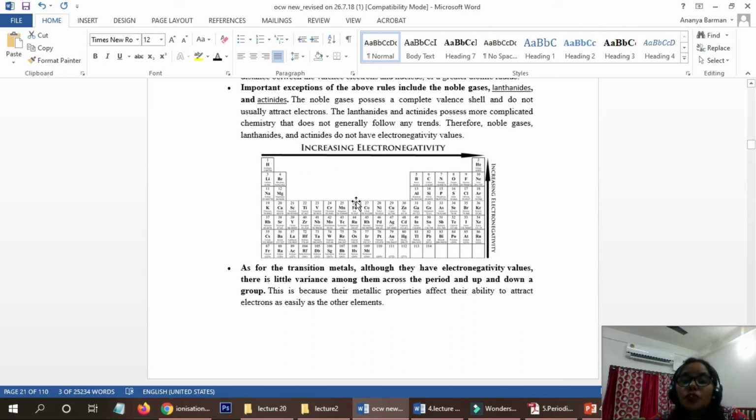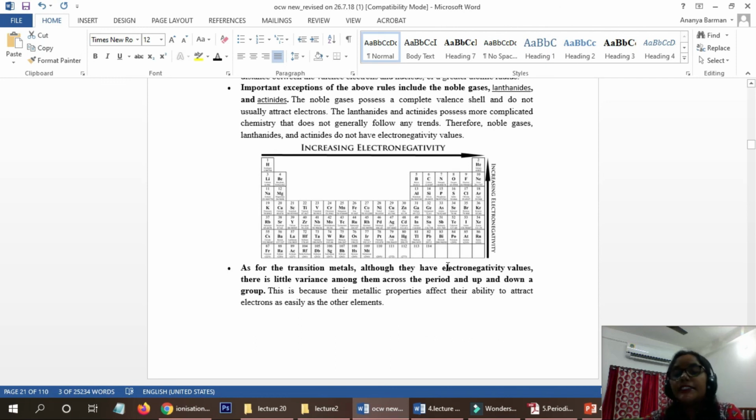If we go towards the right side along the period, the size will be smaller, because the electron as well as proton will be added in the same shell, so the nuclear charge will increase, the attraction force will increase, and thus contraction will take place. So this is the size trend.